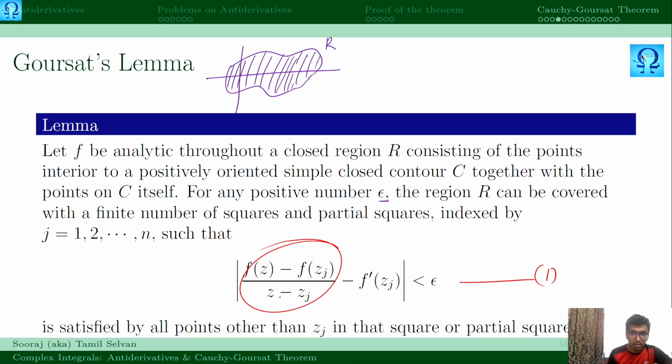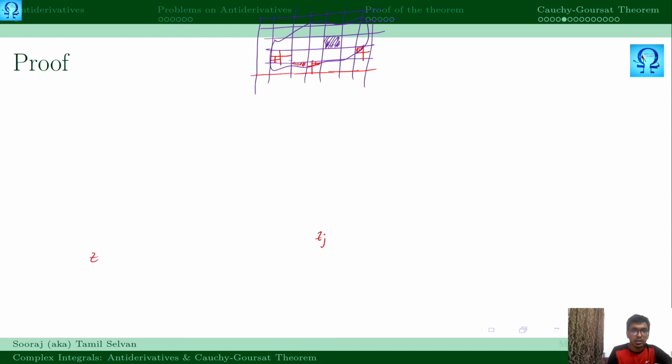If you take the limit as z approaches zj, then this quantity is what? F prime of zj, provided the function is differentiable. Here we assumed that the function is analytic, therefore this is of course a differentiable quantity, and this is going to be zero if z approaches zj, right? Now we have to prove that this inequality holds true in the square or a partial square for all the points z except at the point zj, right? So we mark this inequality as equation 1, and in order to prove this,